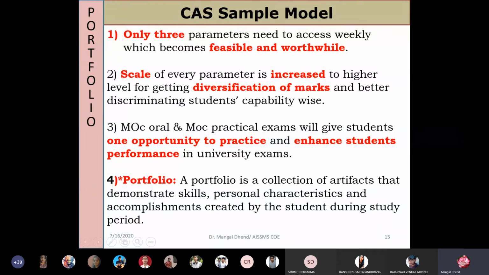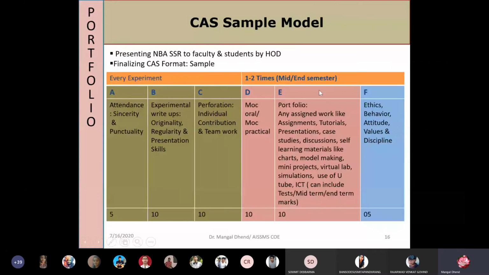So what role was asked to you? Depending upon that, whole college we have just focused on this. 10 marks will be based on portfolio. So the journal marks are divided like this: attendance 5 marks, experimental write up your journal work 10 marks, and performance, how you perform every experiment 10 marks. So 25 marks will be based on your journal experiment performance. 10 marks from the mock oral.